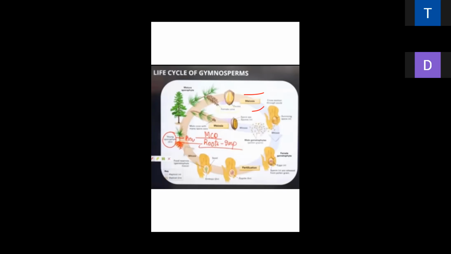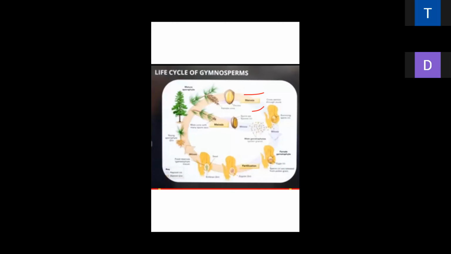One very important thing I told you two minutes ago: Glomus is very important. Glomus forms the mycorrhiza and absorbs phosphate from the soil. Is it clear?